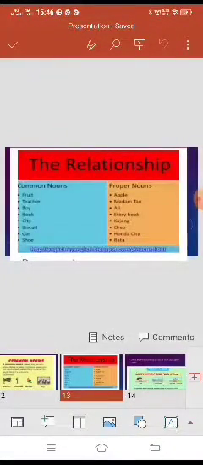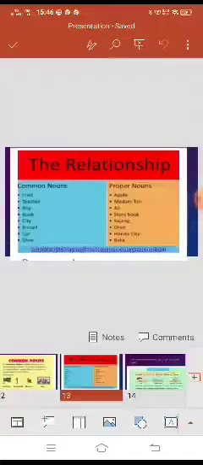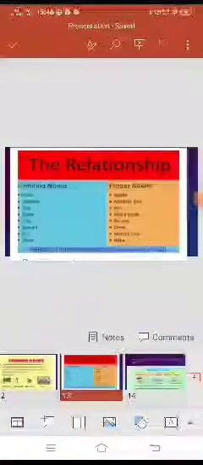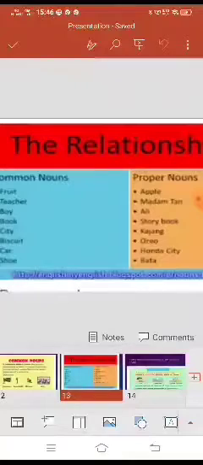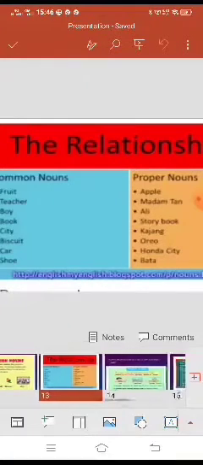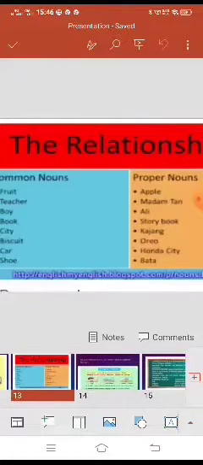Biscuit: Oreo, Parle, Milano, so many types of biscuits. Car: Honda City, Maruti Suzuki. They are the names of brands. So here you can understand I am telling about common things and their particular names or proper names. Now shoes: Bata shoes, or names of different shoes we are discussing here. So let's start with common noun and proper noun. How can we understand or differentiate between a proper noun and a common noun?